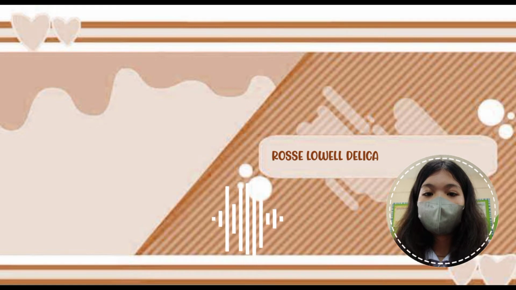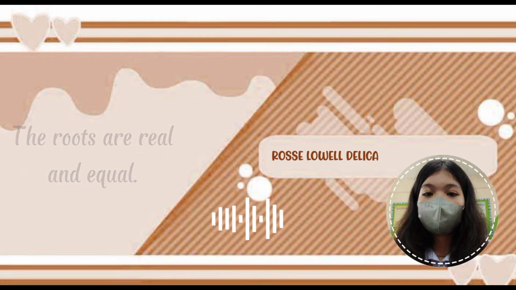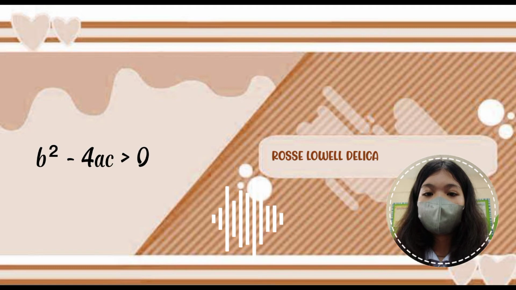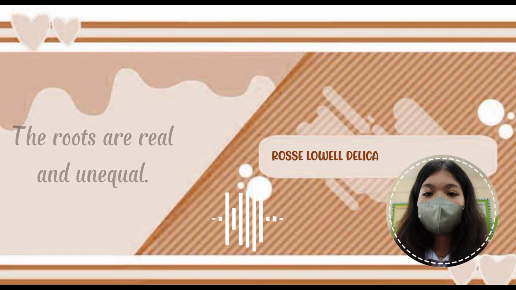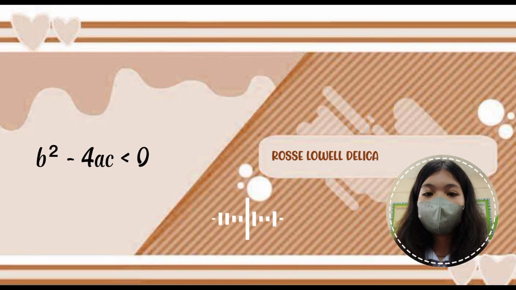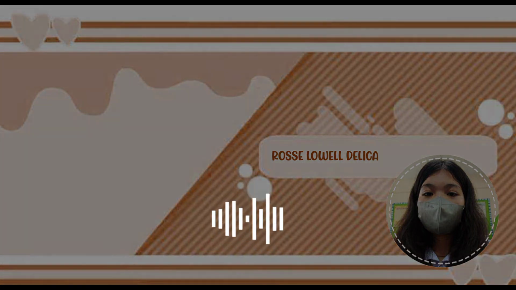So, if b squared minus 4ac equals 0, then the roots are real and equal. And if b squared minus 4ac is greater than 0, then the roots are real and unequal. Lastly, if b squared minus 4ac is less than 0, then the roots are not real. Here are examples of how to find the nature of roots.